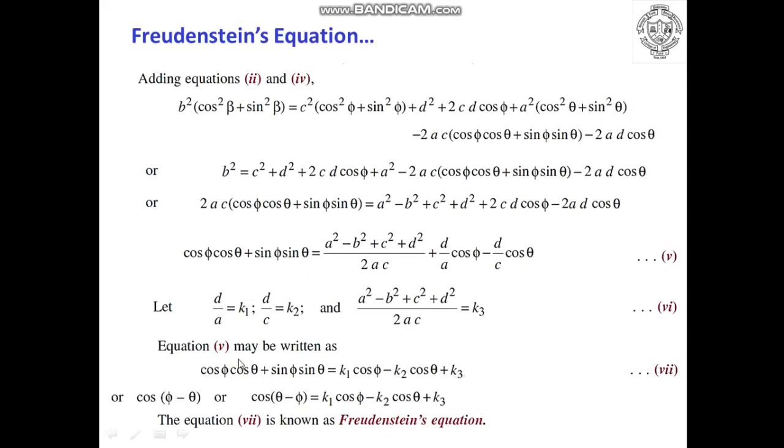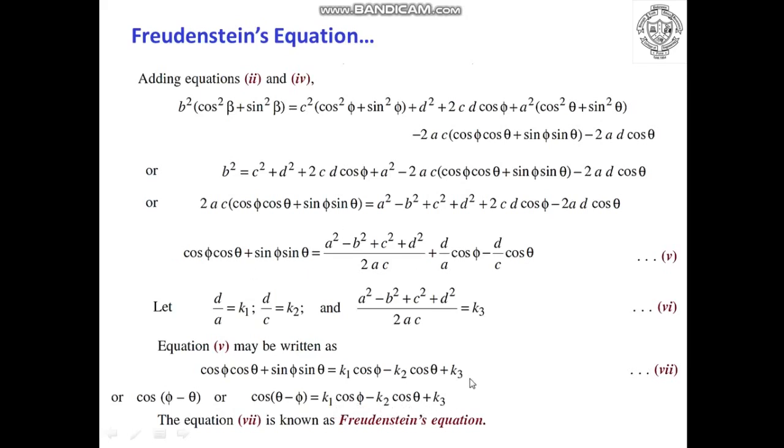Now instead of writing this complete term, as we know that this particular term can be written either as cos(phi minus theta) or cos(theta minus phi), we will put this particular term instead of the whole term of cos phi cos theta plus sin phi sin theta. It will be replaced with cos(theta minus phi) is equal to k1 cos phi minus k2 cos theta plus k3. So this particular equation is considered as the Freudenstein equation.